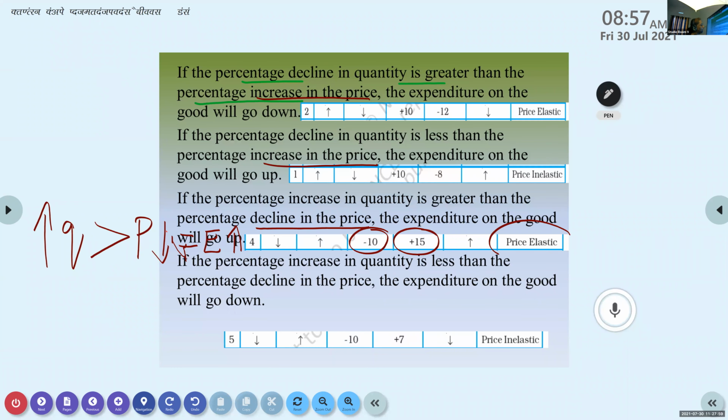That we call price elastic. Got it? So this is also a situation of price elastic. One situation we told was increase in price, another situation is decline in price. So increase in price and decline in price, both, I told you how they relate to price elastic. Okay.